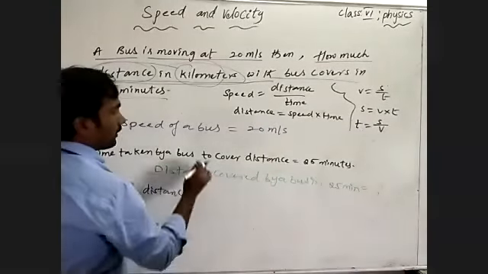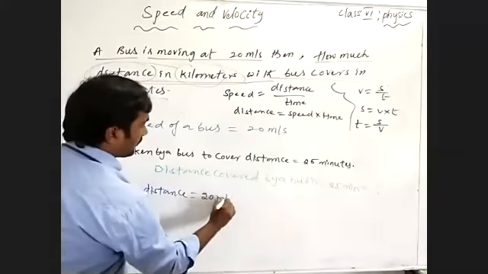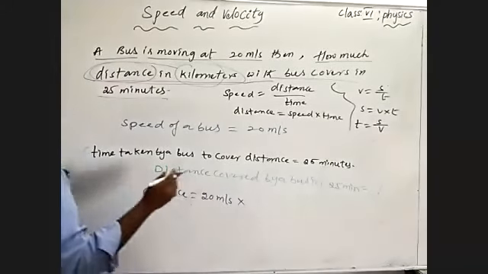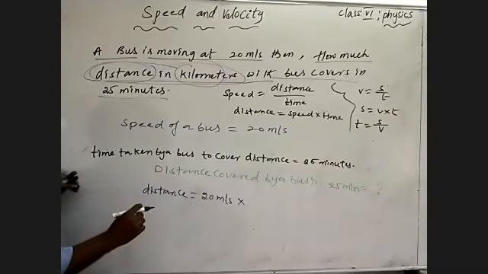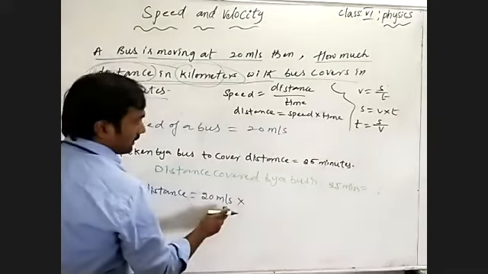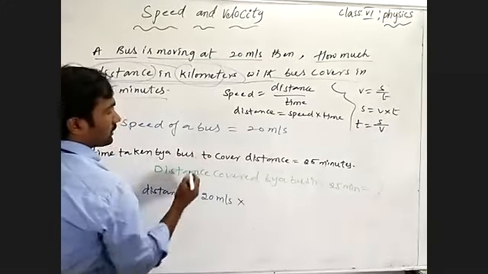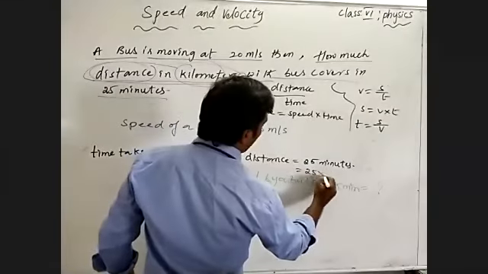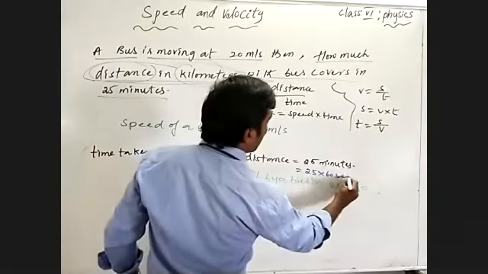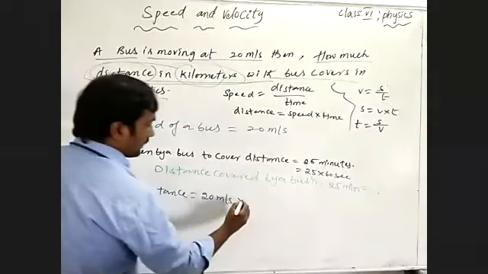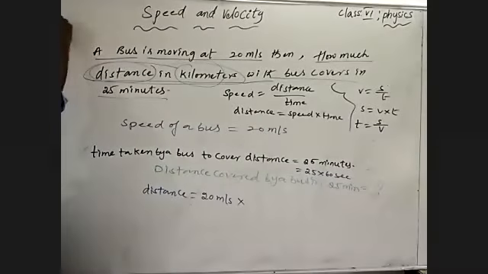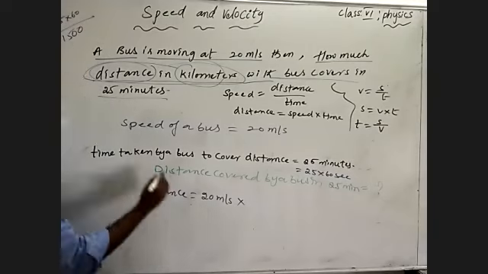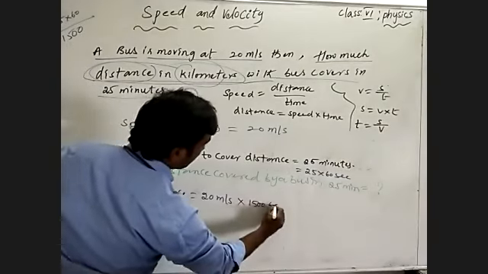distance is equal to the speed of the bus, 20 meters per second, into time. Time they gave is 25 minutes. In 25 minutes, how much distance? Generally speed is given in meter per second, so 25 minutes change into seconds. 25 into 1 minute is equal to 60 seconds. So 25 into 60 is 1500 seconds.